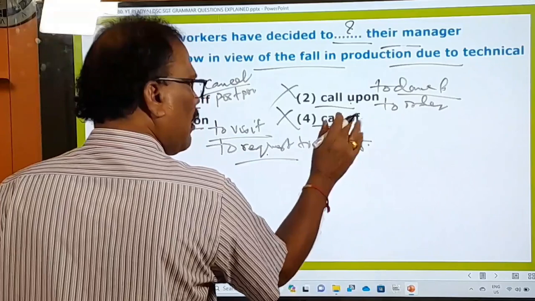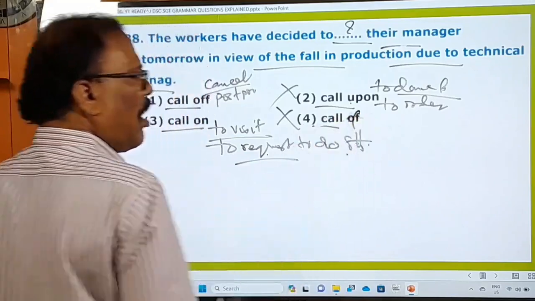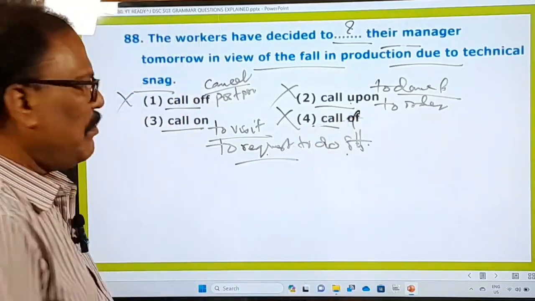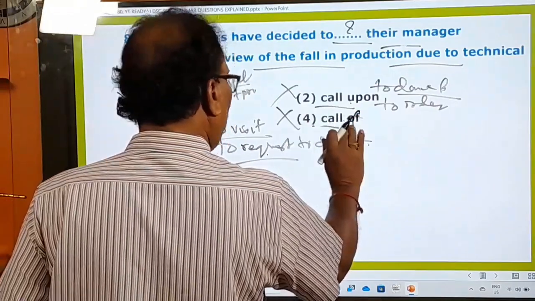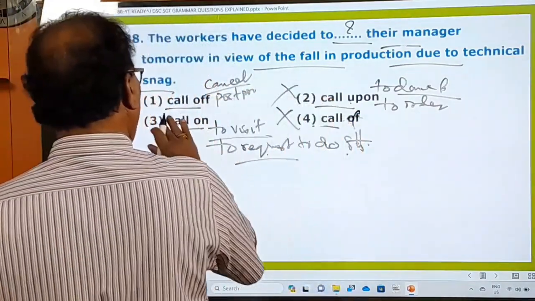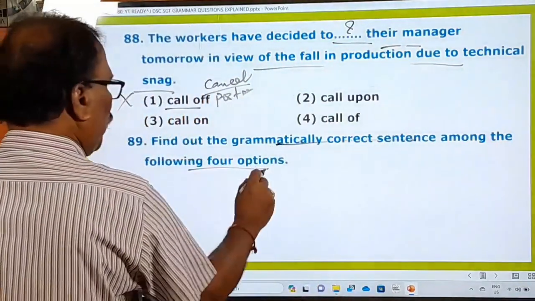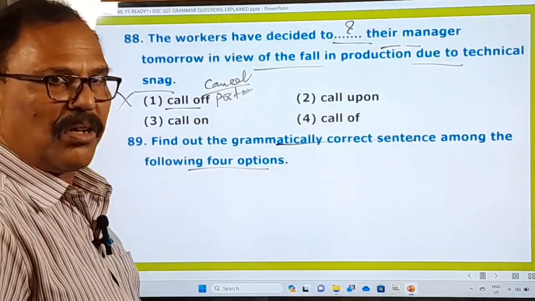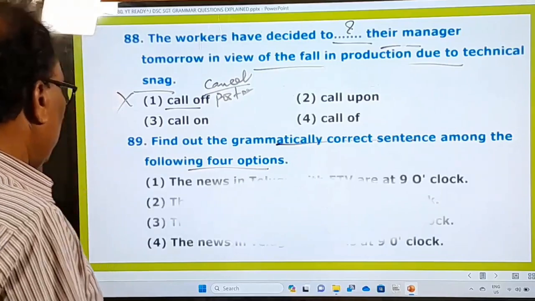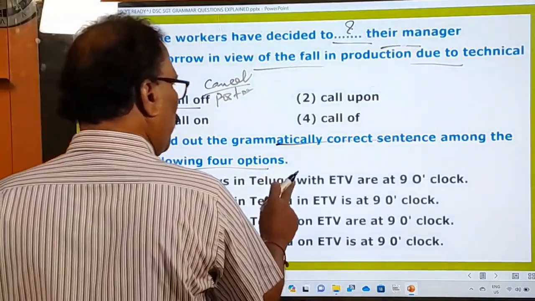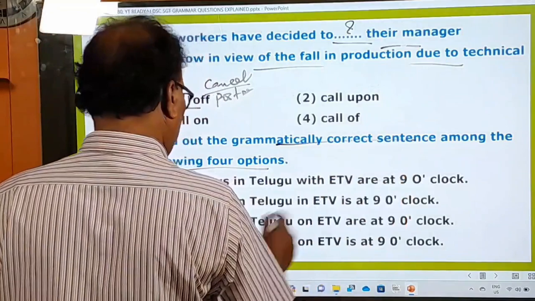Call off, if it is to be right, there must be one more off, one more f, but only off is there. That's why this is absolutely wrong, and this is wrong, and only the third one is the right one. Find out the grammatically correct sentence among the following four options. Grammatically correct sentence is asking you to pick up, and what are the things? The news in Telugu with ETV are at 9 o'clock.